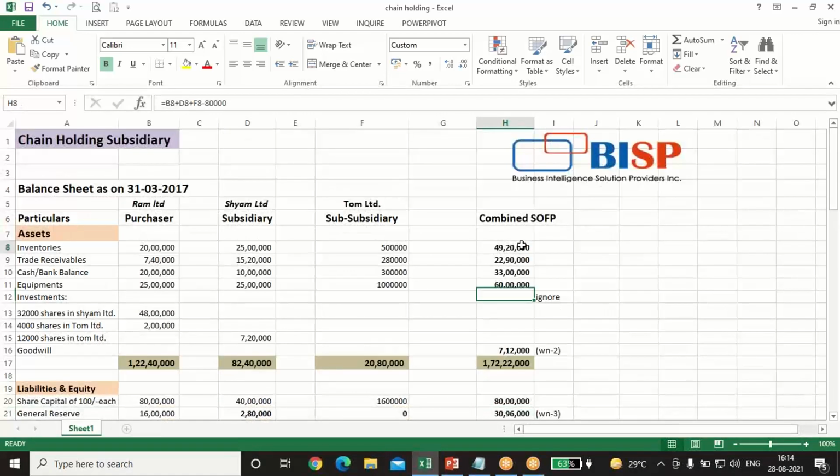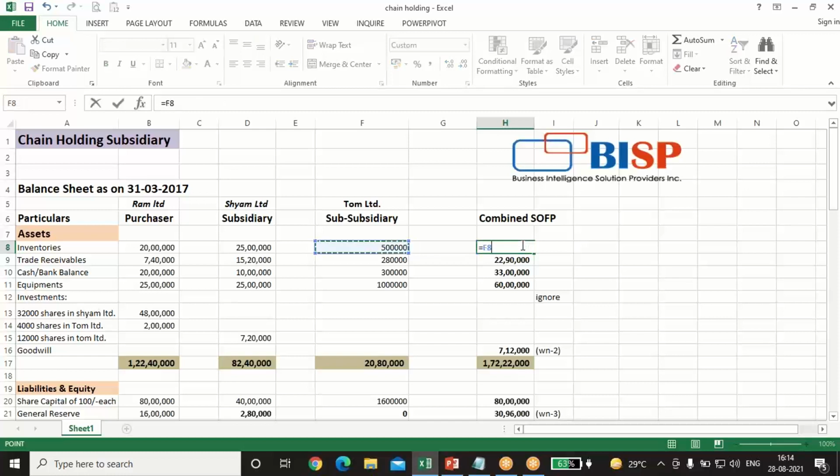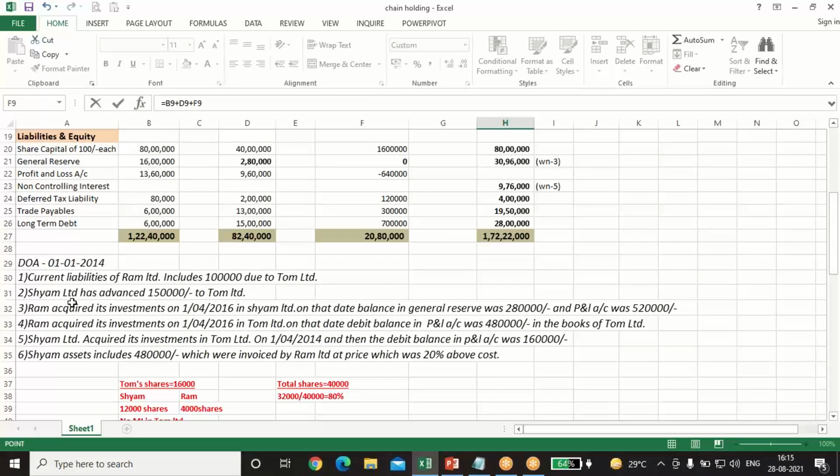Now we'll just add up all the figures. 20 lakh plus 25 plus 5 lakh minus 80,000. We have just seen the unrealized profit, which will be reduced from stock as well. Trade receivables 7 lakh 40 plus 15 lakh 20 plus 2 lakh 80. There was one adjustment. Current liability of Ram includes 1 lakh due to Tom. That means it is a trade payable for Ram, and so it will be a trade receivable for Tom. In both trade payable and trade receivable, 1 lakh must be included. So while preparing the consolidated balance sheet, we have to remove this intercompany transaction.